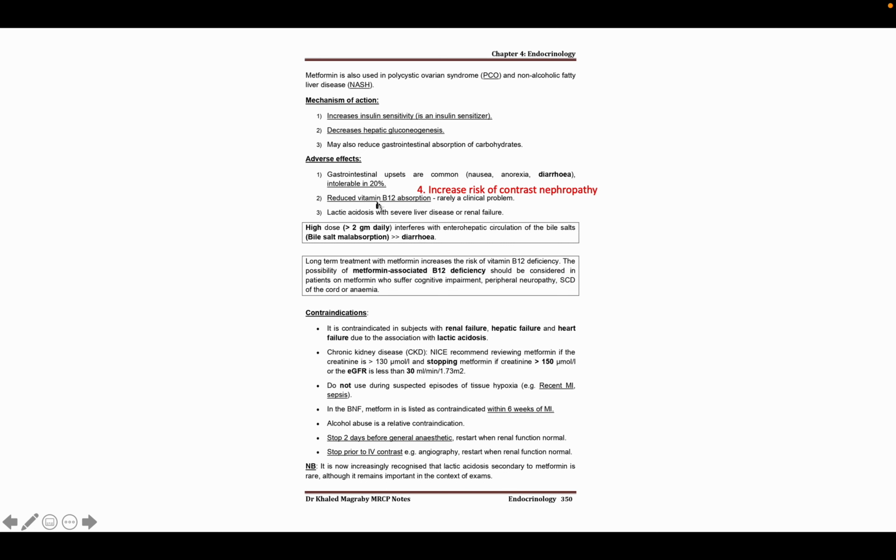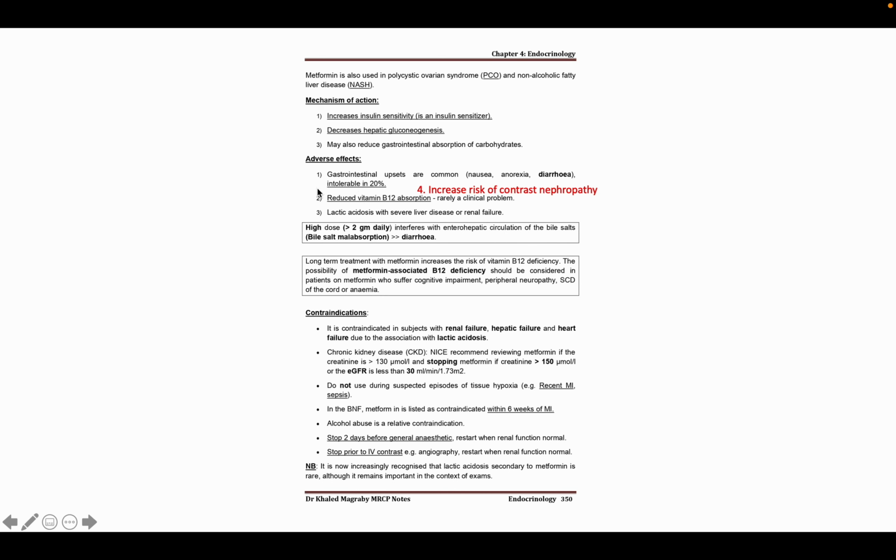And another complication is reduced vitamin B12 absorption, and a very rare complication but very important for the exam, that is lactic acidosis, especially if this patient has liver failure, heart failure or renal failure. And the fourth one is increased risk of contrast nephropathy. So before the use of contrast, we have to stop metformin at least 2 days before. So these are the very common complications of metformin, and it is very important for the part 1 exam and also for the part 2 exam.